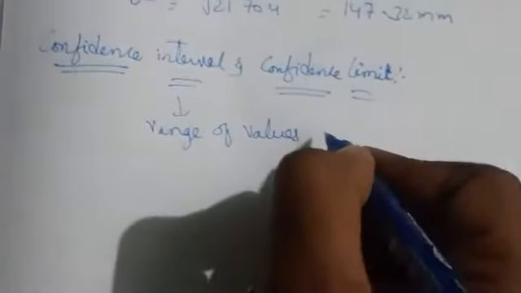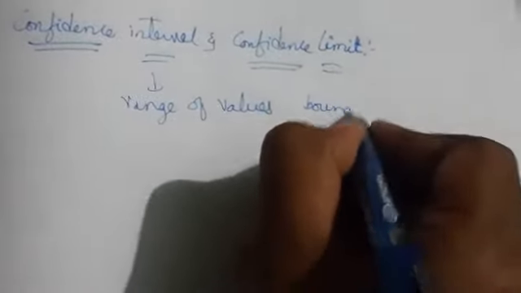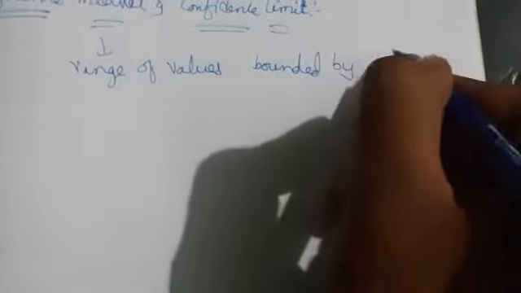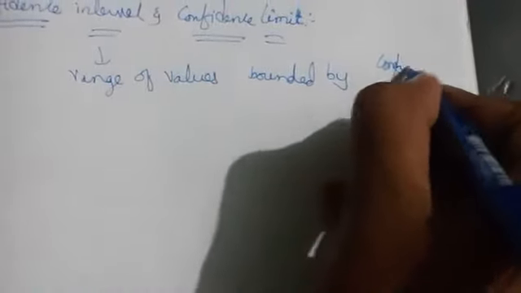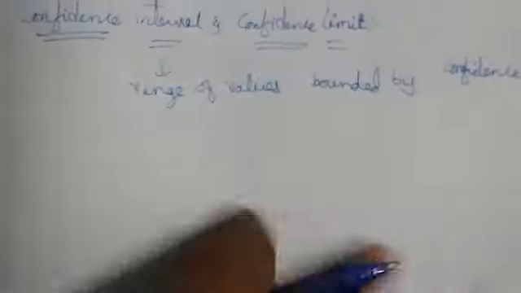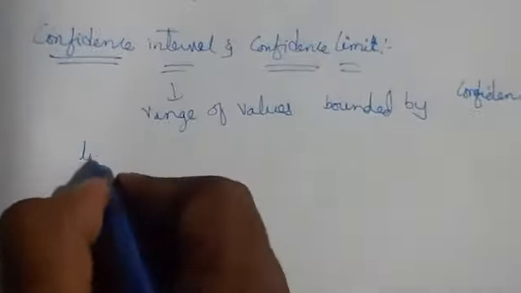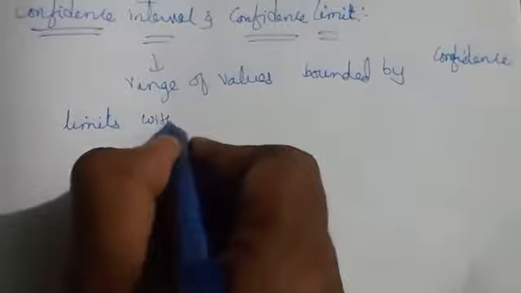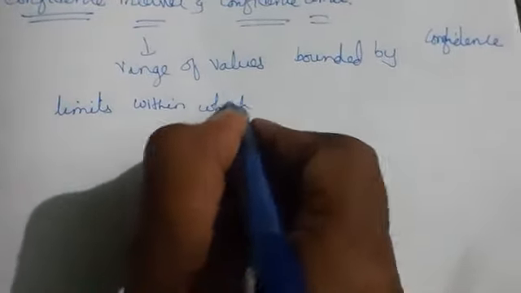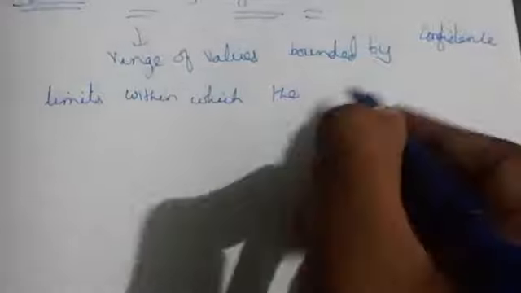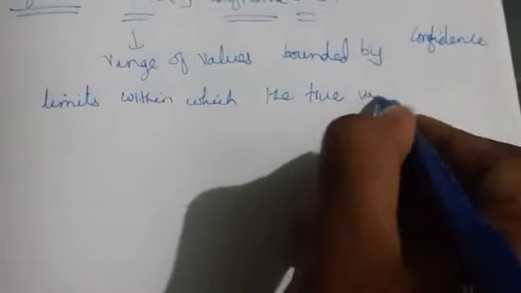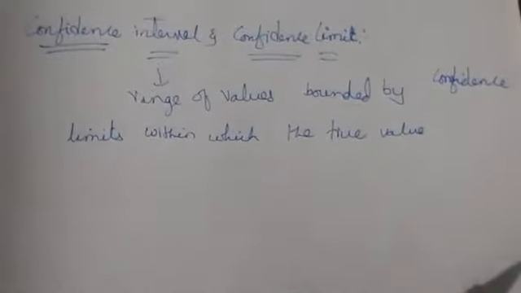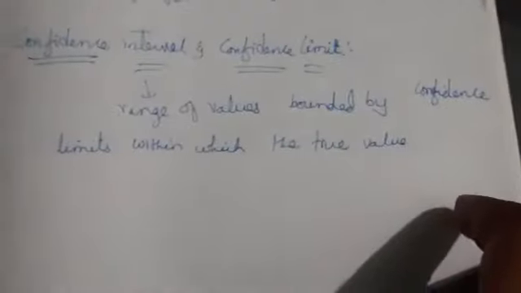So it is a range of values bounded by confidence limits within which the true value lies. The values whatever we are getting should be within the confidence limits to get the true value. That one we call the confidence interval.